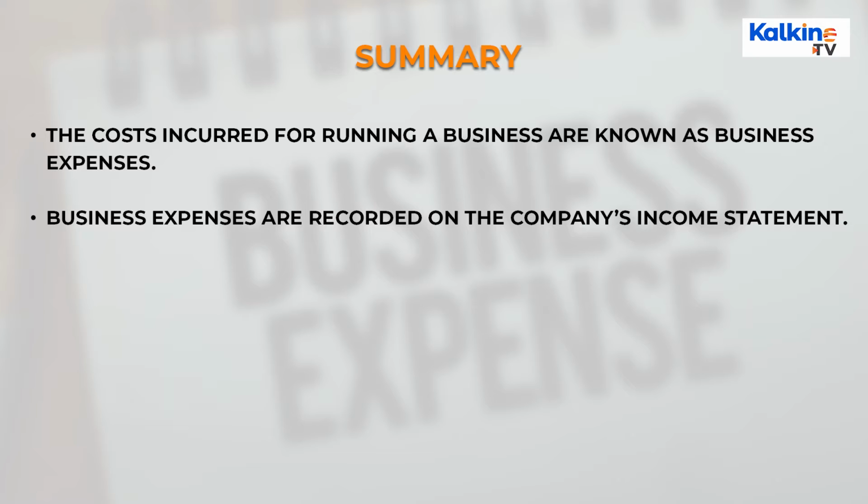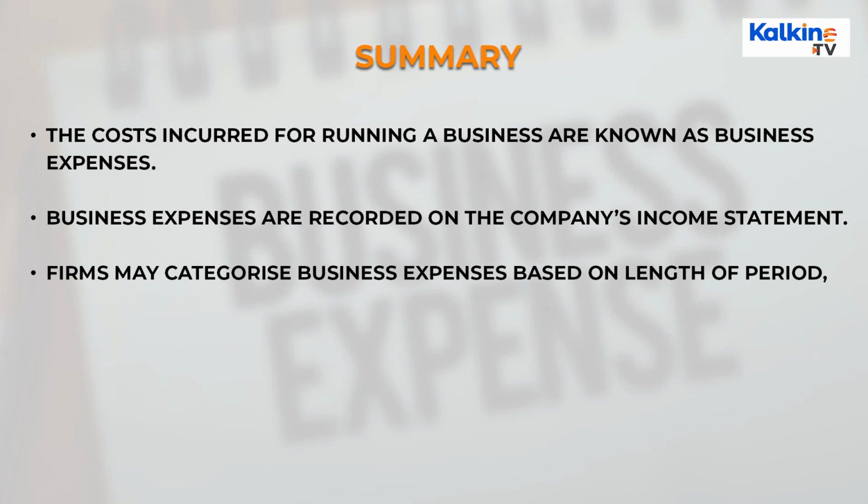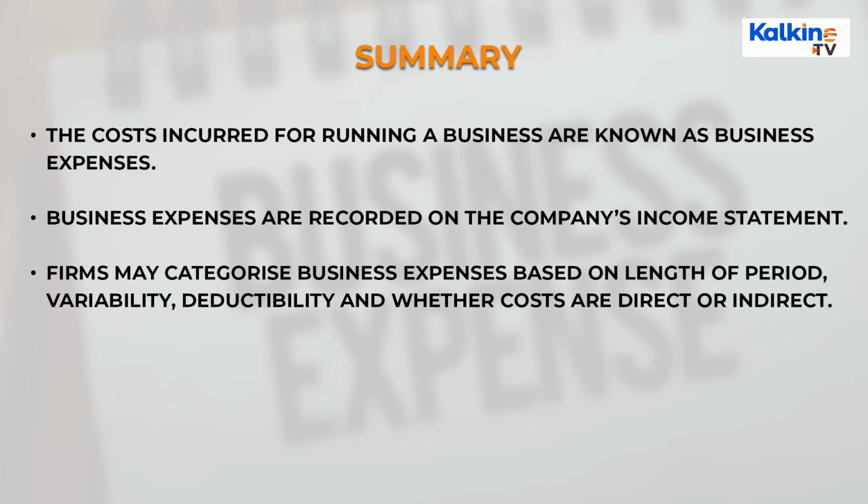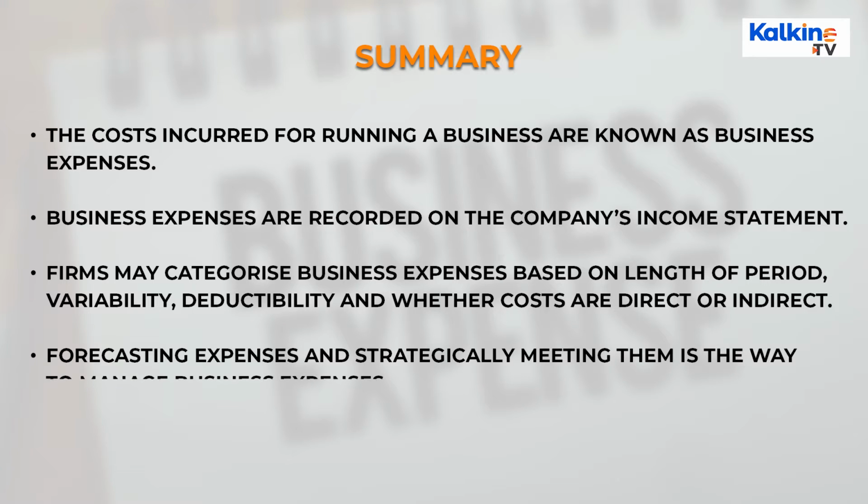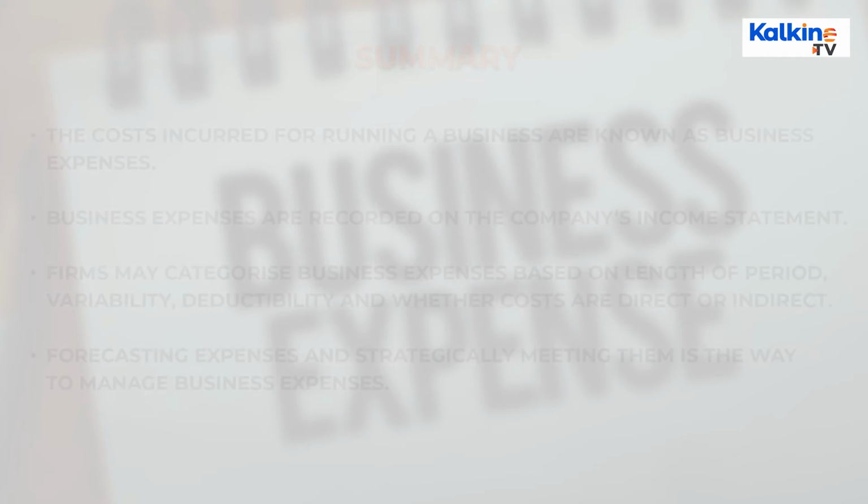Business expenses are recorded on the company's income statement. Firms may categorize business expenses based on the length of period, variability, deductibility, and whether or not costs are direct or indirect. Forecasting expenses and strategically meeting them is the way to manage business expenses.